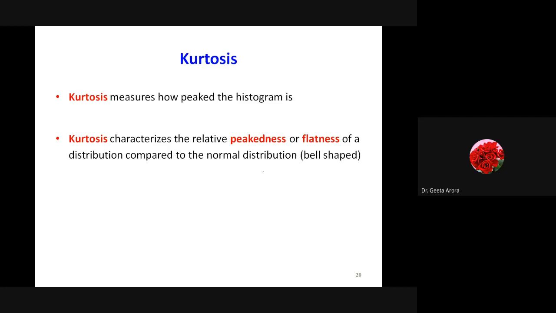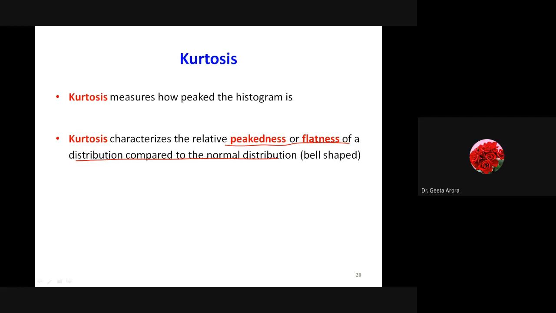Okay. Now the next thing that we can calculate from the moments is kurtosis. Kurtosis relates to the peakedness of the graph. It means whenever we are plotting some graph, how much peak the graph has will be known to me by calculating the moments, and hence the kurtosis. So you can relate the word kurtosis to characterizing the peakedness or flatness of the distribution as compared to the normal one, because normal means we have a bell-shaped curve.